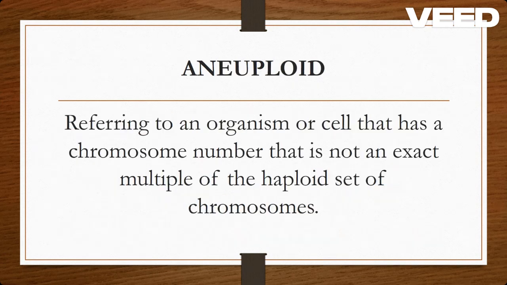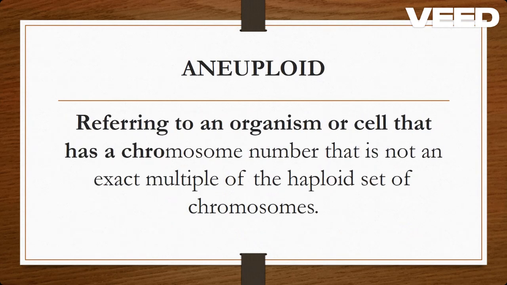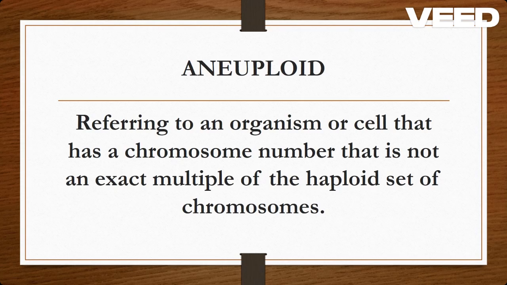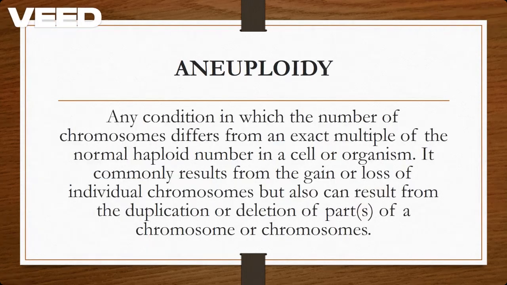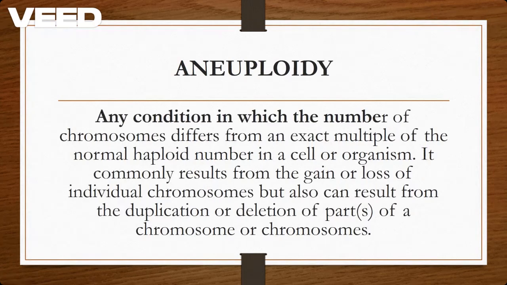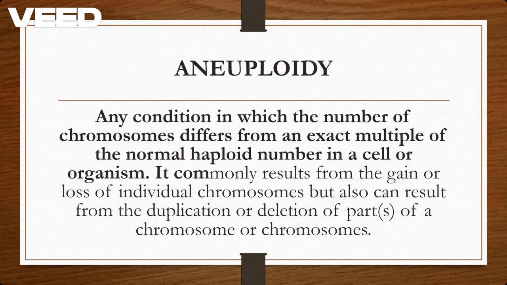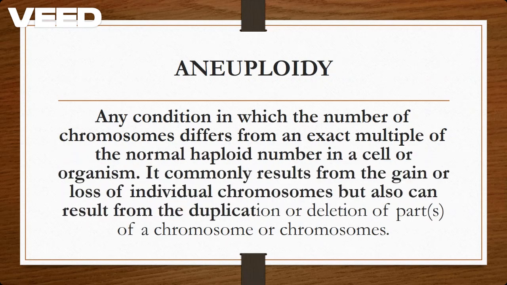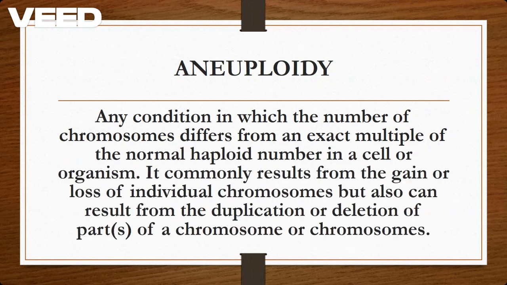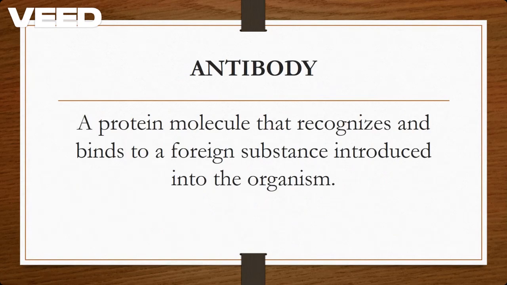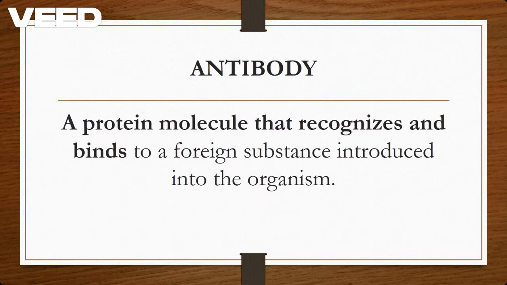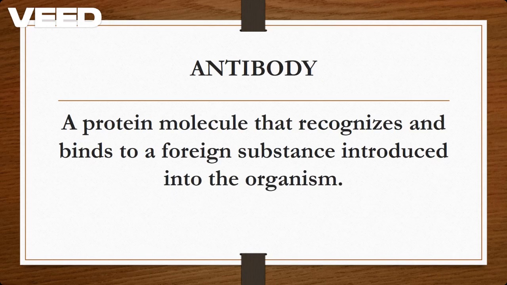Aneuploid refers to an organism or a cell that has a chromosome number that is not an exact multiple of the haploid set of chromosomes. Aneuploidy, any condition in which the number of chromosomes differs from an exact multiple of the normal haploid number in a cell or an organism. It commonly results from the gain or loss of individual chromosomes, but also can result from a duplication or deletion of parts of chromosomes.